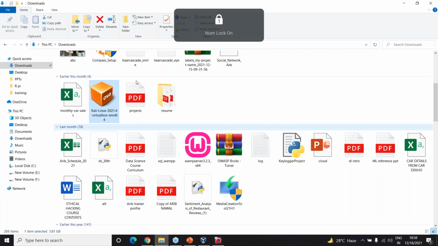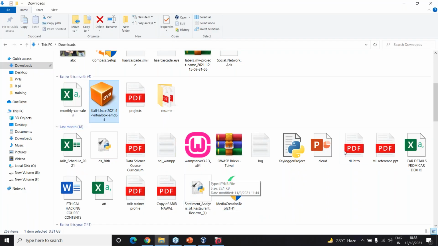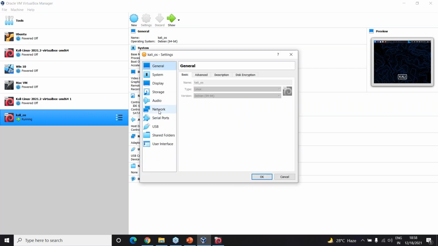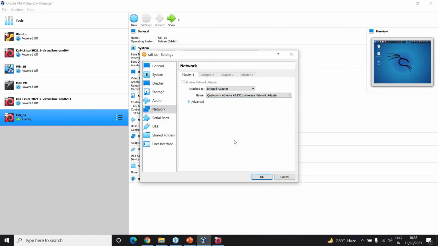The steps are nothing but extract the file, double click on it, just give OK. Other things, even if you don't change them right now, not a problem. It will import and load everything in the settings. The only change you have to do is change the network to bridged adapter and select the first option. That's all.